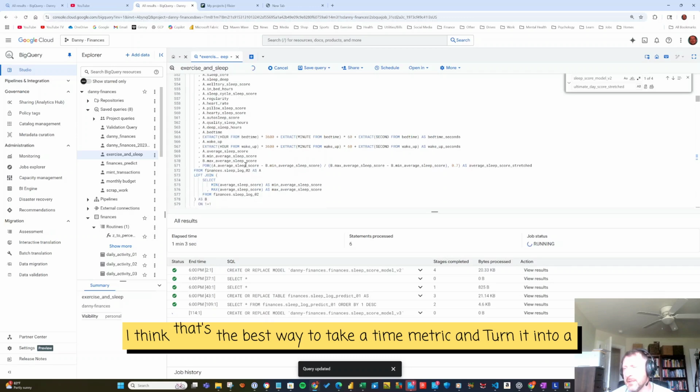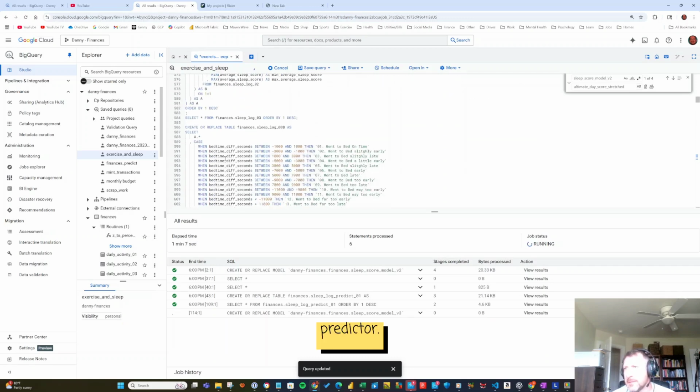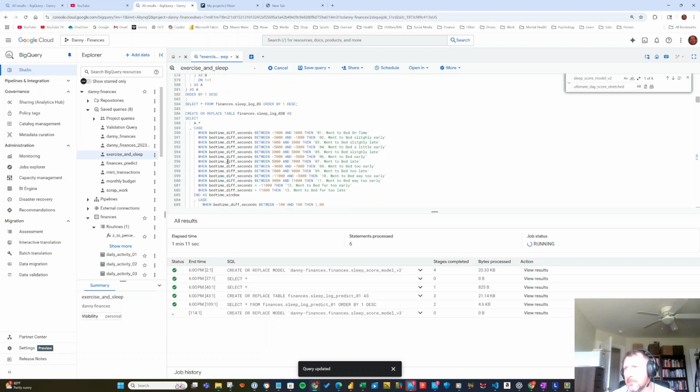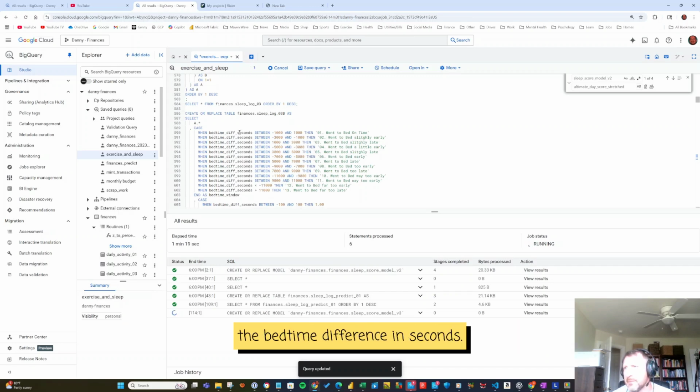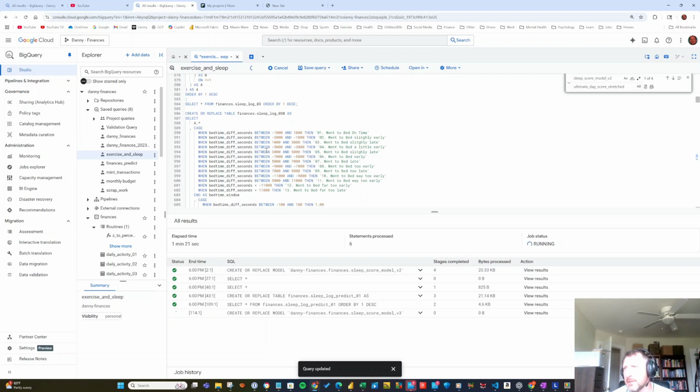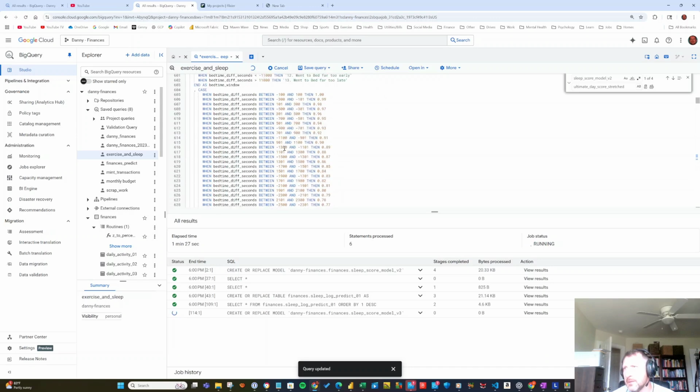I think that's the best way to take a time metric and turn it into a predictor. So here's me adding just categorical values based on the bedtime difference in seconds, giving it a score.